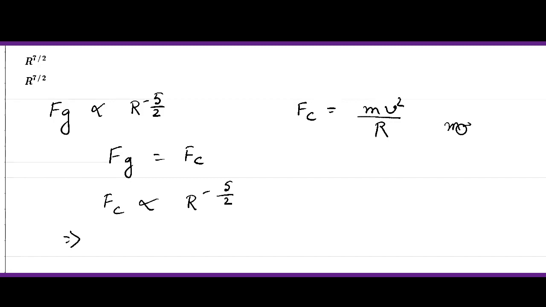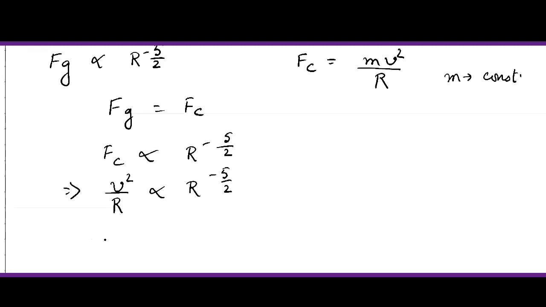Okay. So here if I substitute v squared by r for the relation of Fc, mass is constant. Mass of anything is constant. So I can write this as proportional to r to the power of minus 5 by 2. Again, we can write v squared is proportional to r to the power of minus 5 by 2 plus 1, which is proportional to r to the power of minus 3 by 2.